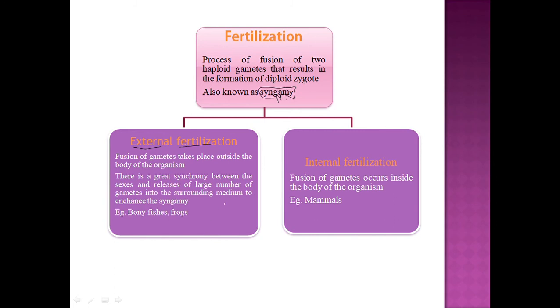Okay. Internal fertilization is where the fusion of gametes occurs inside the body of the organism.